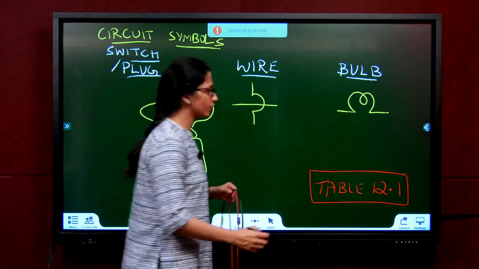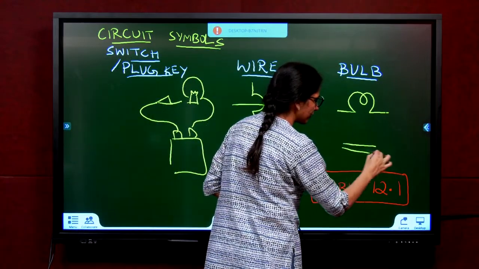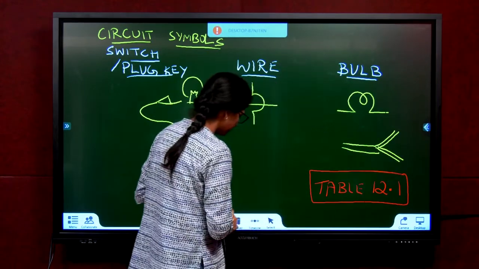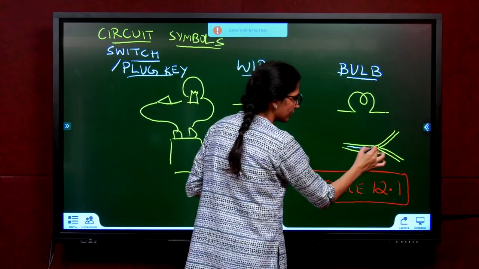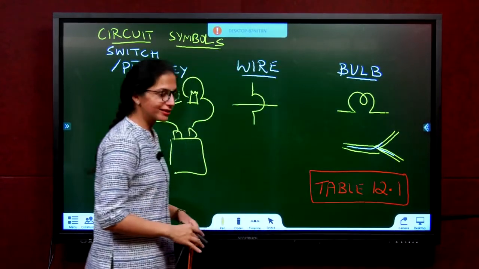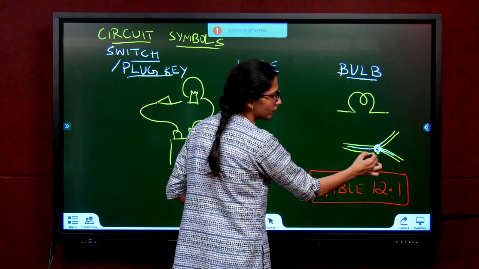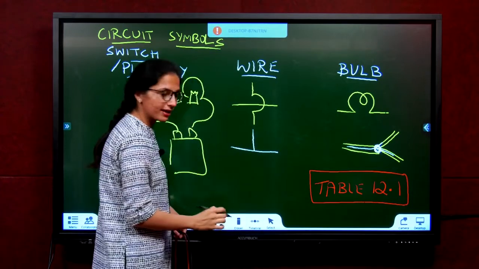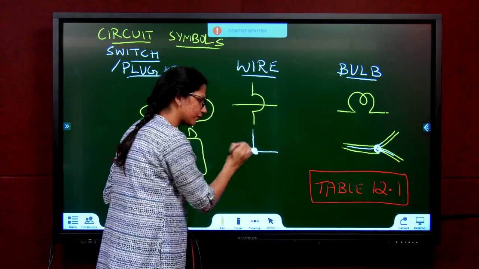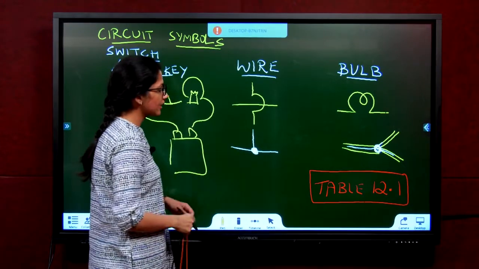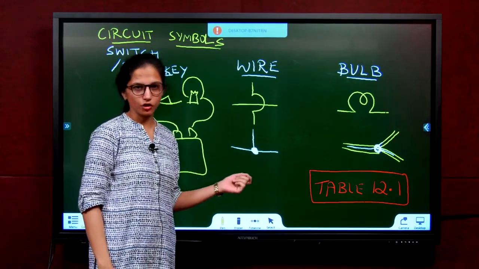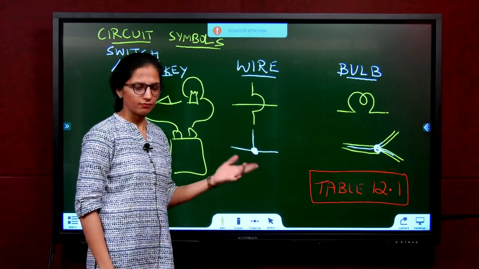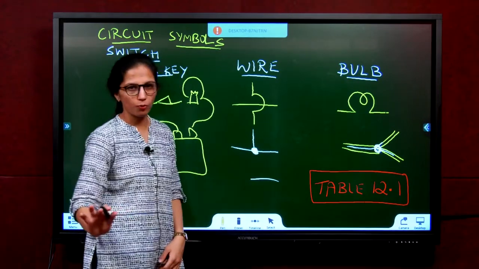But in some cases you would have seen from a single wire, then it will get distributed like this. That means if there's a current coming here, the current will divide and go here. In such cases, this wire is joined over here. So when you want to show like that, you have to draw the wire like this and show a joint over here. You have to put a dot. So this is wire crossing with joining. Wire crossing without joining, wire crossing with joining. If they are not crossing, then you can simply draw plain wire, no problem.